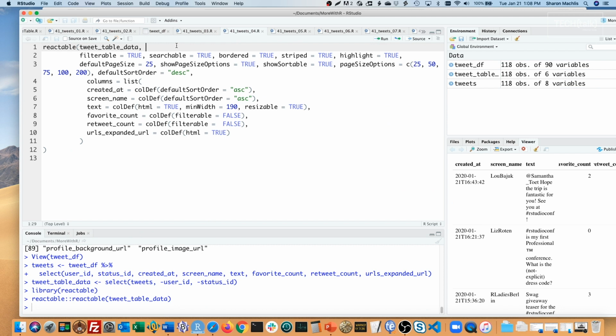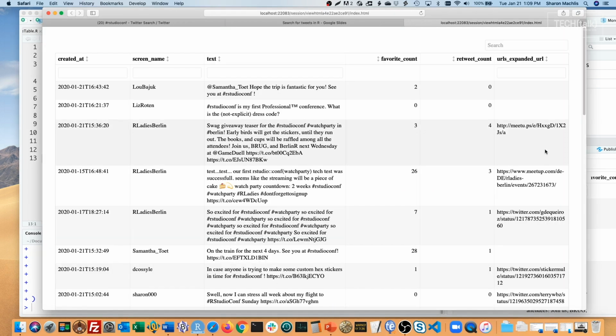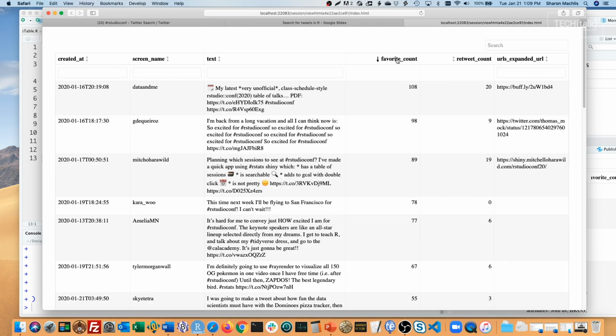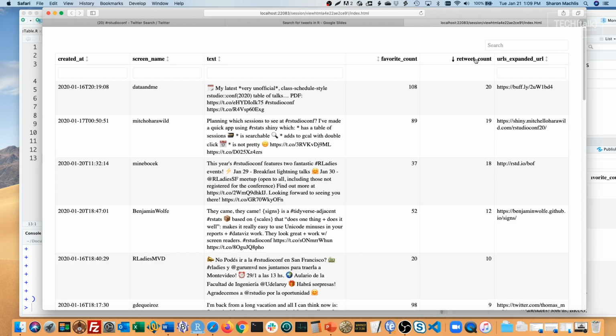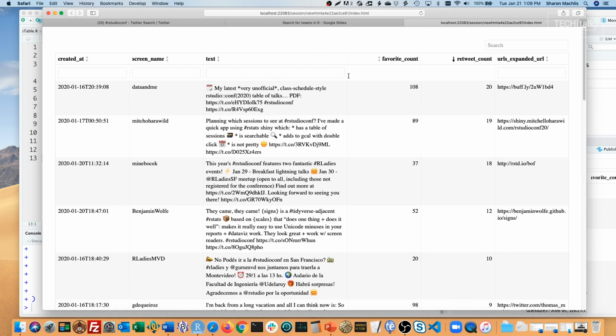Run that. And I'm going to open it up in a browser. If I click on the favorite count, I can see the most favorited. If I click on the retweet count, I can see the most retweets. I can click and drag the text column to make it wider or narrower.